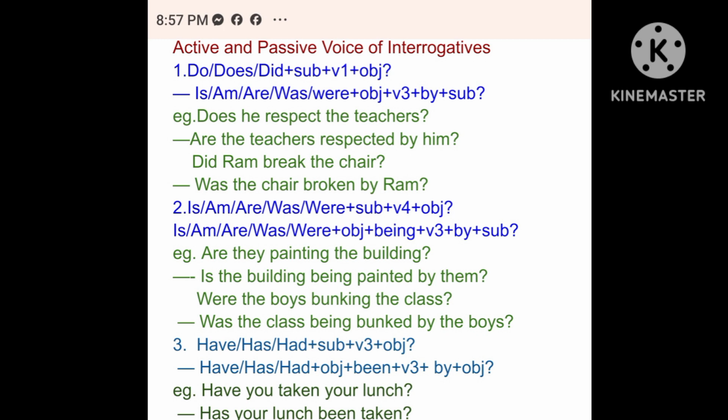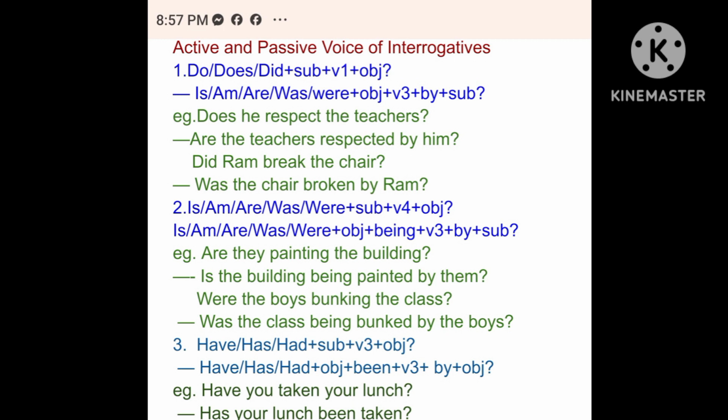Now let's see the example. Are they painting the building? Now let's see how it changes. Since the subject building is singular, here we have used the singular form of be, that is, is the building being painted by them? Similarly, were the boys bunking the class? Here the subject is singular, so the singular form of verb be, was, is used here, like was the class being